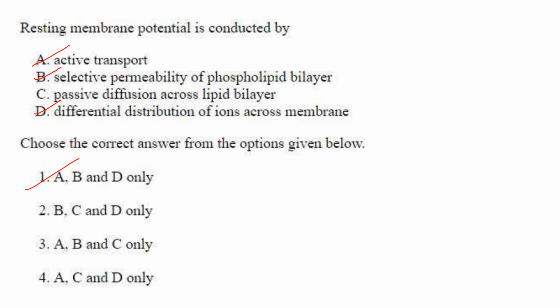Then, resting membrane potential is maintained by: active transport by Na+/K+ ATPase, which pumps Na+ out and K+ in, creating a concentration gradient. Then selective permeability of the phospholipid bilayer, that is also correct. Passive diffusion across the lipid bilayer, no. It is differential distribution of ions across the membrane, creating membrane potential. So A is correct, B is correct, and D is correct. So A, B, D, the answer is option 1.